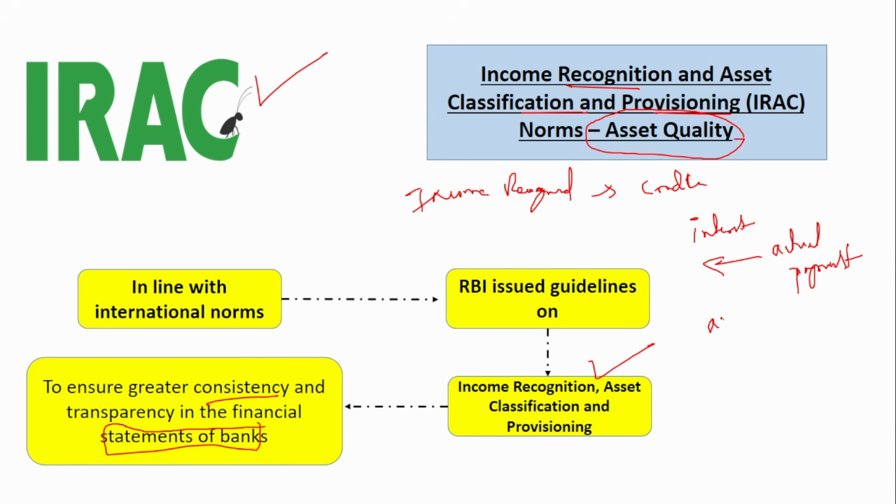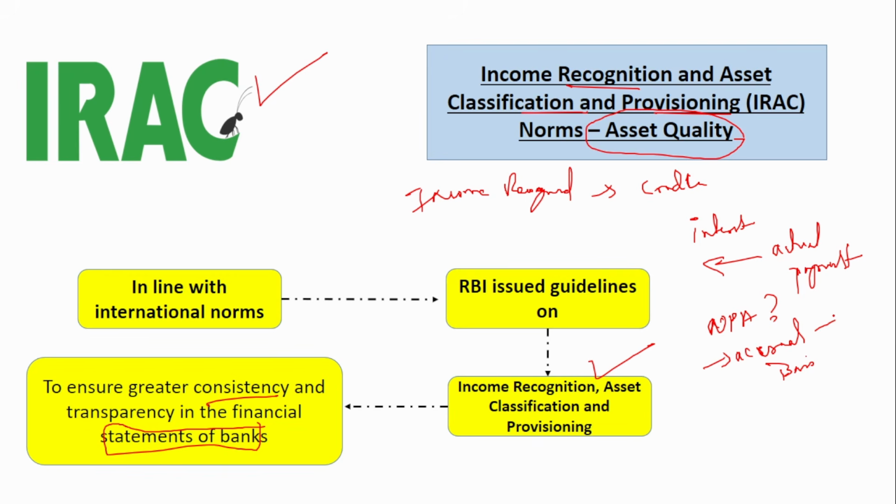But there is also something called NPA, right? What is NPA? NPA is a non-performing asset. Here the interest is on an accrual basis, that is, the actual payment is not done. What happens in NPA? If for 3 months, that is 90 days, the principal and the interest are not paid by the customer, then that loan account turns into an NPA. The interest and the principal are accrued, but the repayment is not done.